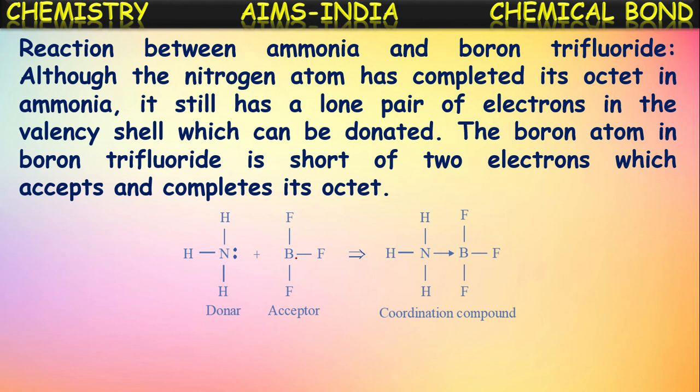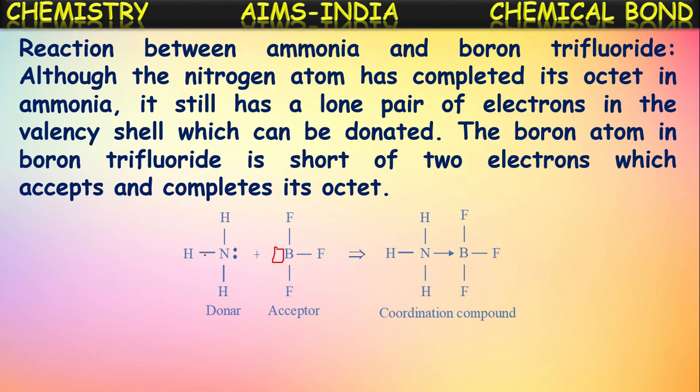In this, the boron atom is ready to accept a pair of electrons still, because even after three covalent bonds formation with the three fluorine atoms, it has a deficiency of two more electrons for getting an octet. So the boron atom in boron trifluoride is short of two electrons, which can accept two electrons to complete its octet.